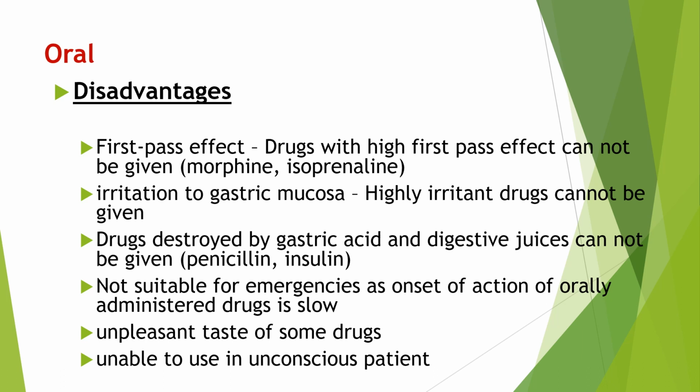Generally, they are administered by the parenteral route because they are destroyed by gastric acids. Then the oral route is not suitable for emergency conditions because the onset of action is very slow.